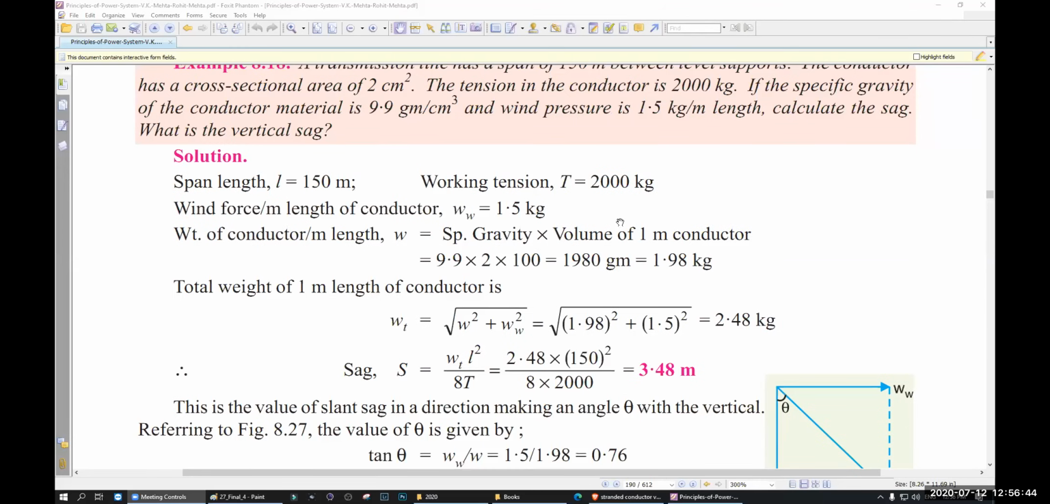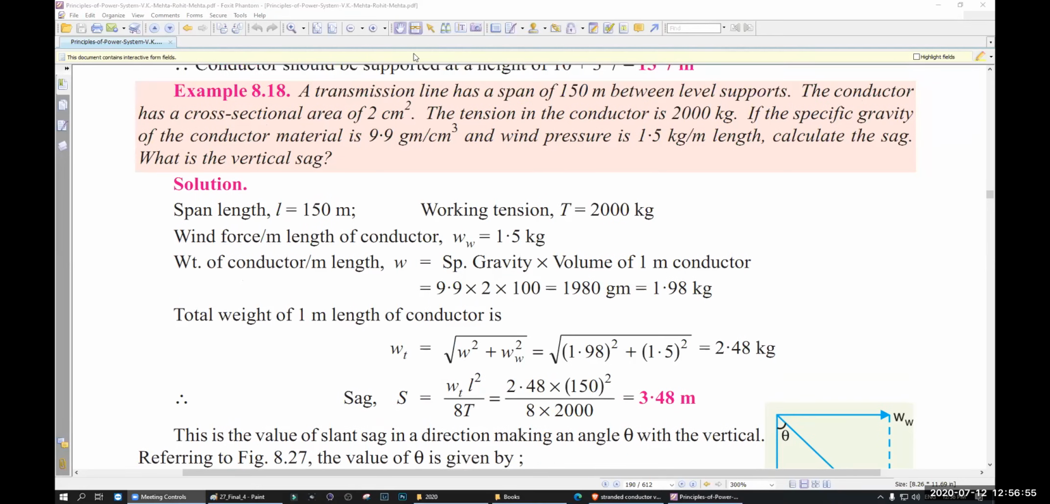Now, next one. They said vertical sag. Okay, let's do it. They said a transmission line has a span of 150 meter between level supports. That is the L. The conductor has a cross-section area of 2 centimeter square. The tension of the conductor is 2000 kg. The specific gravity of the material is 9.9 gram per centimeter cube. The wind pressure is 1.5 kg per meter. Calculate the sag. What is the vertical sag?